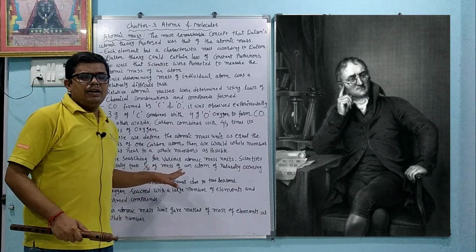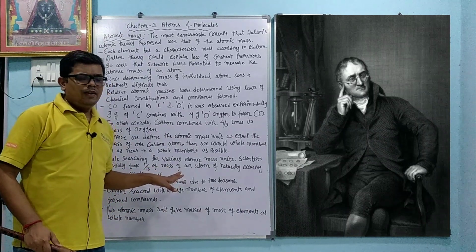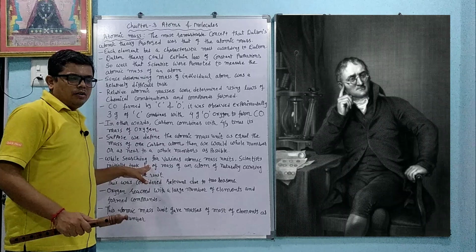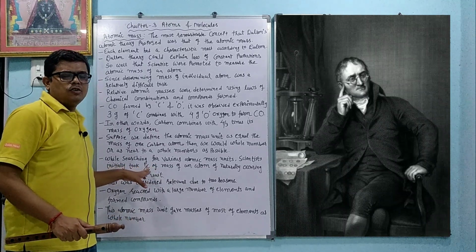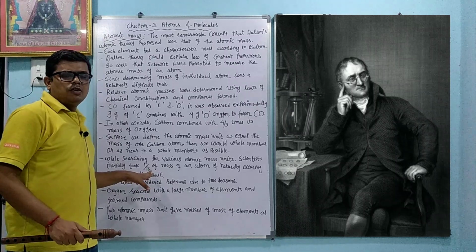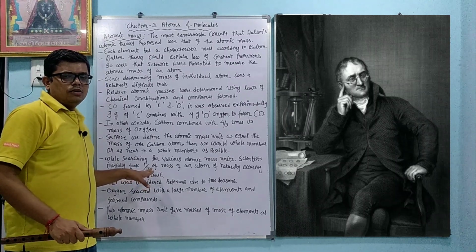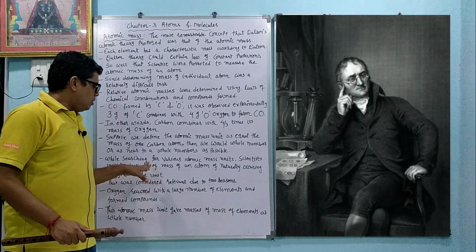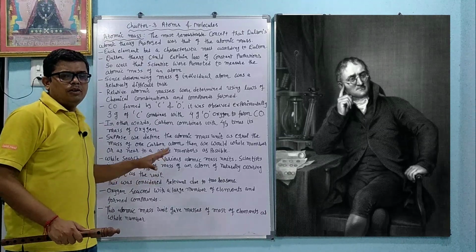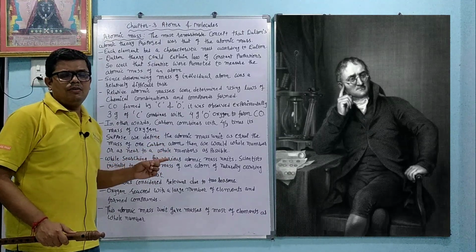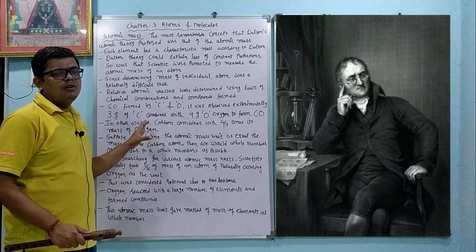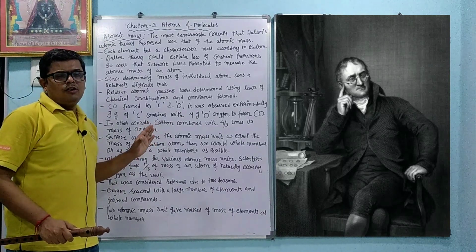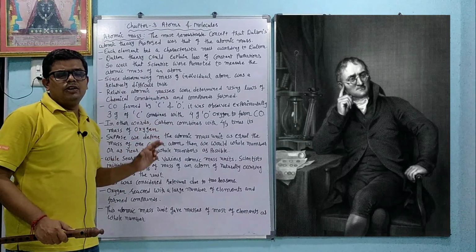So initially scientists took oxygen as a standard, I told you that, and they considered the unit weight of any atom to be 1/16 mass of the oxygen atom. 16 is the mass of the oxygen atom. So 1 unit of the weight of any atom will be the 1/16th part of the oxygen atom, but oxygen has 3 isotopes, oxygen 16, 17 and 18, and because of that reason scientists accepted carbon 12. So nowadays 1/12 of the weight of the carbon atom is considered as the 1 unit.